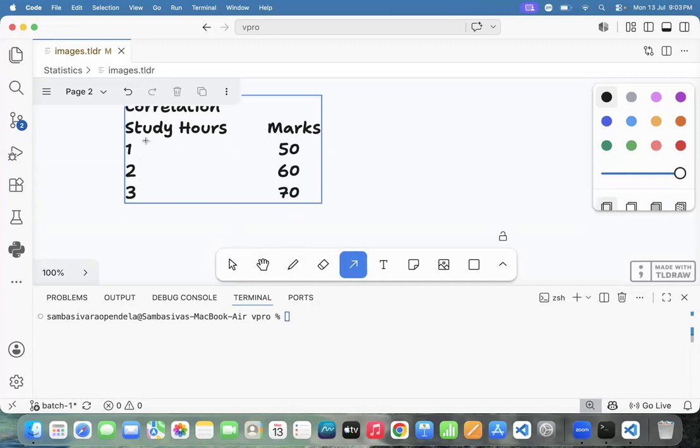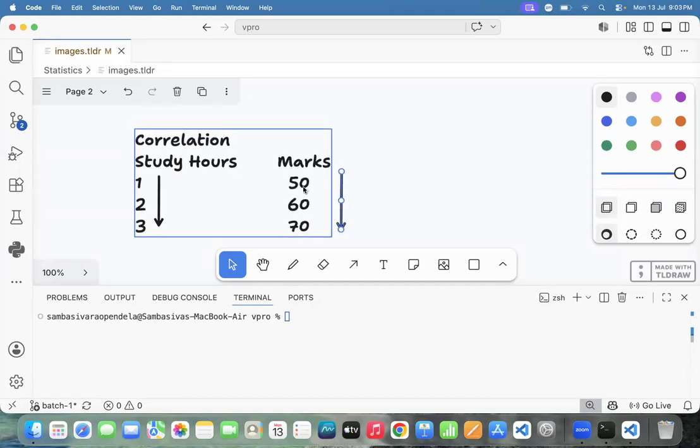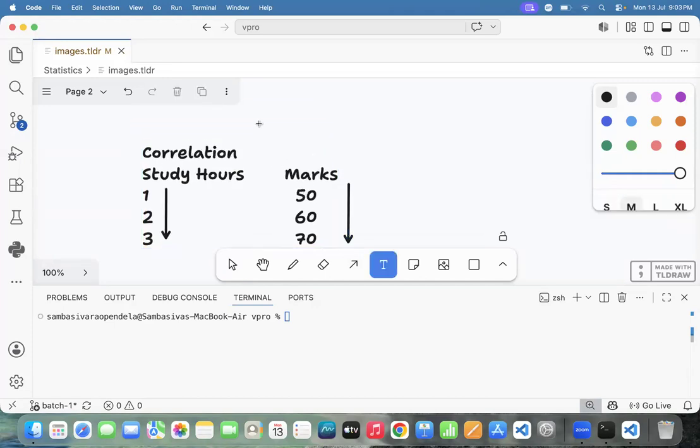If variable 1 increases, variable 2 also increases or not? Then this one we can call positive correlation.